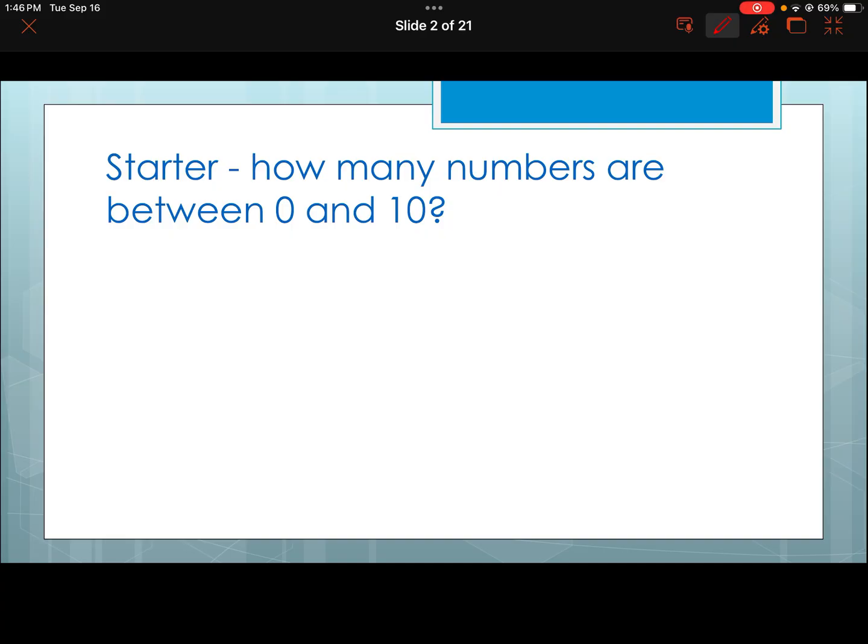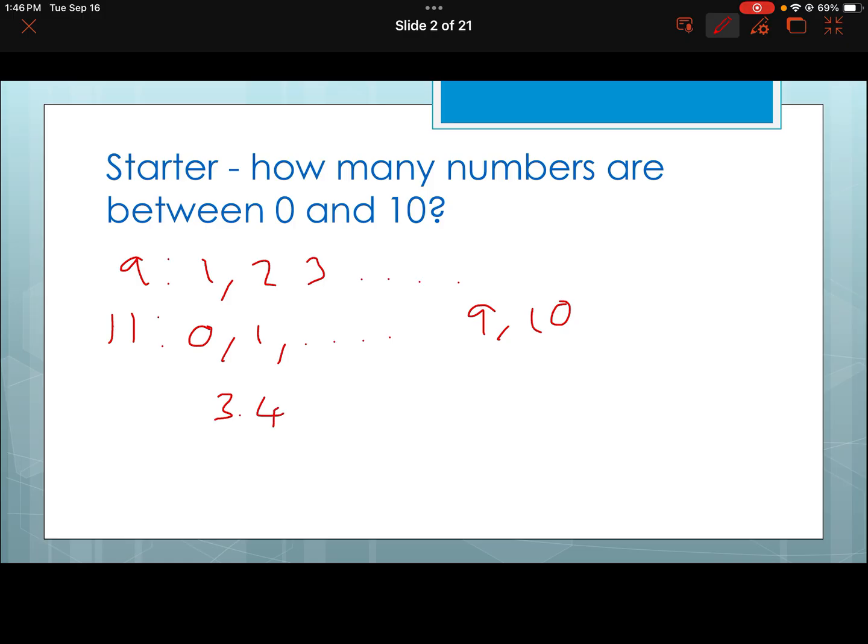So a lot of people go, 9 numbers, because 1, 2, 3, etc. And then other people go, 11, because you've got 0, 1, 2, 3, 4, 5, 6, 7, 8, 9, 10. If you say between, some people include that. But then I go, okay, what about the number 3.4? Is that a number?